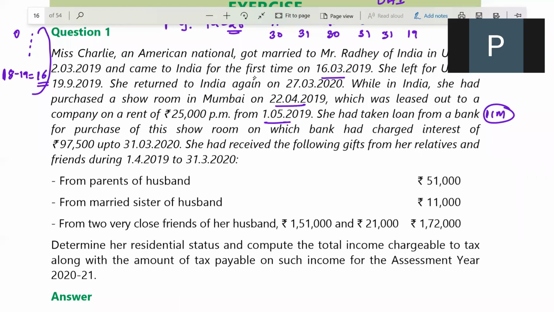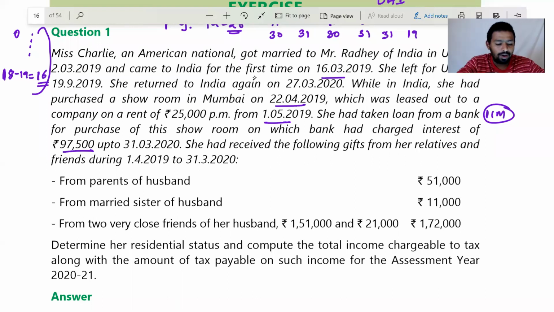Standard deduction 30%. So if you subtract that, and then 97,500, how much interest I can maximum subtract under section 24B? Come on, tell me. What is the maximum amount of interest I can subtract here? What is the maximum amount of interest I can subtract? 2 lakh.